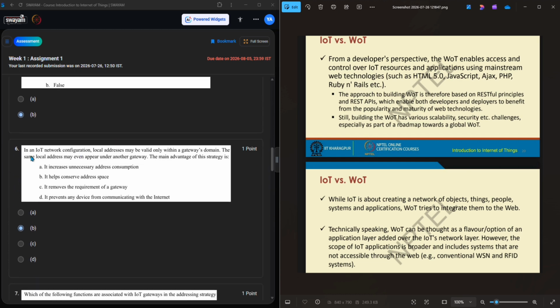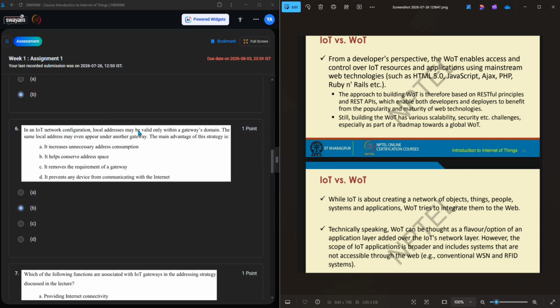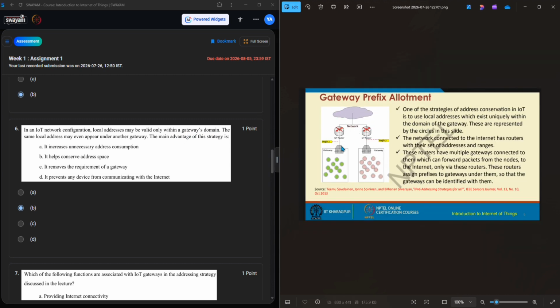Then in an IoT network configuration, a local address may be valid only within the gateway's domain. Here is a gateway and here also a gateway, and there is also a local address valid for both. The same local address may even appear under another gateway. The main advantage of this strategy: it removes the requirement of a gateway, no. It helps conserve address space. Yes, option B is the right answer. It is one of the strategies of address conservation.